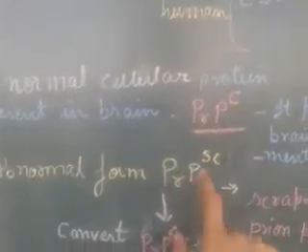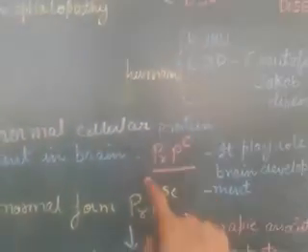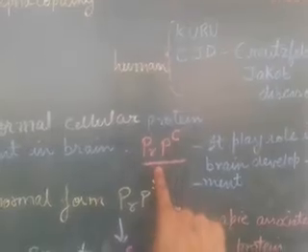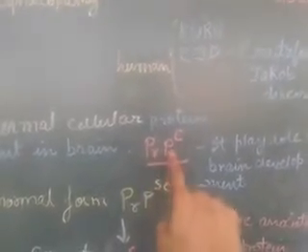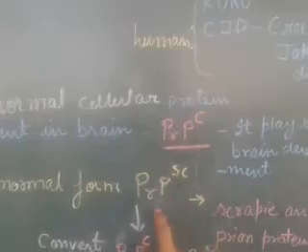Now, the abnormal form of prion is known as PrPSc. So the abnormal form is known as PrPSc, where Sc means scrapie-associated prion protein, and the normal form is denoted by PrPC. So what is the role of this protein? PrPC protein helps in brain development and basically in synaptic connection between two neurons. So the abnormal form is PrPSc.